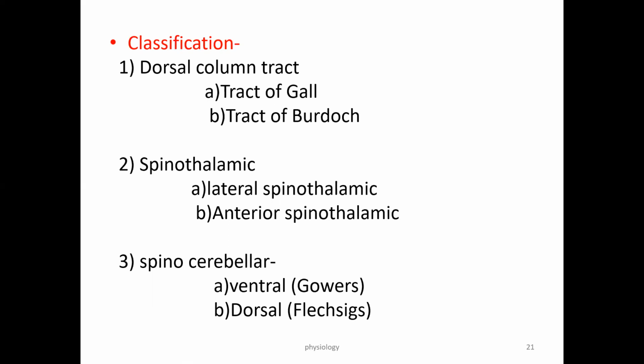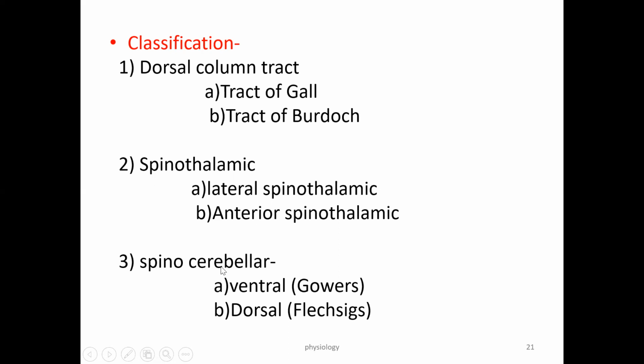Before seeing exactly what the pathway is for the different tracts, we will see the classification of the ascending tracts. Ascending means the information is carried from the sensory receptor toward the brain. First is the dorsal column tracts. We have two components: the tract of Gall and the tract of Burdach. These are the names of scientists. Spinothalamic tracts: again, we have two components, the lateral spinothalamic tract and the anterior spinothalamic tract. Spinocerebellar.